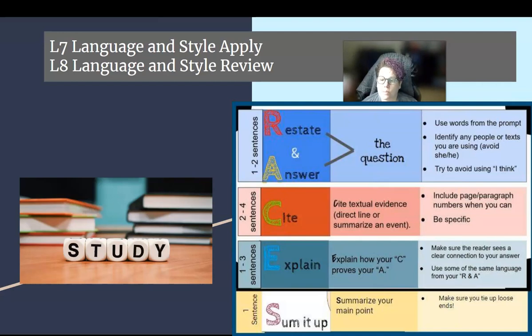You want to use quotes sparingly in any paper that you write or whatever, but for an open response, you can quote something from the text, and then the next 1 or 2 sentences should explain how that evidence supports your answer. So remember, a paragraph is 5 to 7 sentences usually, so then you would have a closing sentence that just kind of sums it all up.